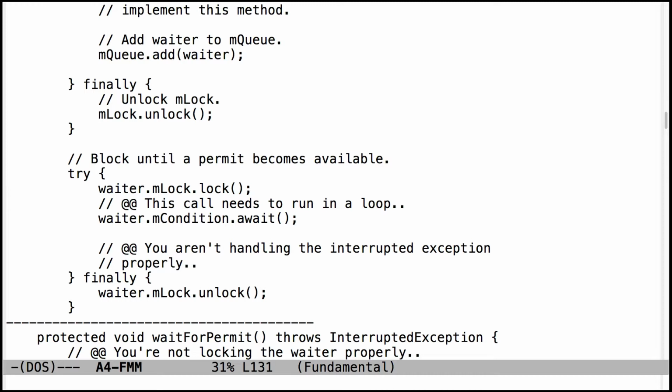Likewise, for things that are awaiting the waiter, you have to put this in a loop and you have to check to see if it's been released. There's some other code that you need to put here. You need to make sure you handle interrupted exceptions properly. I was just talking to Joe during office hours. There's a really subtle use case here: if you have stuck a waiter into the queue and then you get interrupted, you should try to take the waiter out of the queue because you're obviously not going to wait for it.